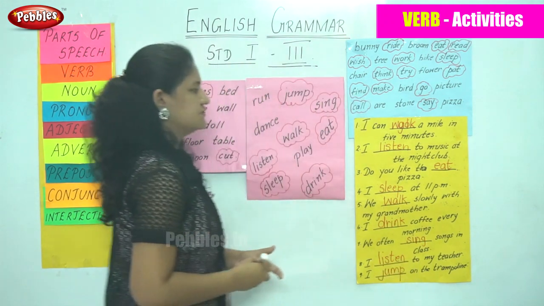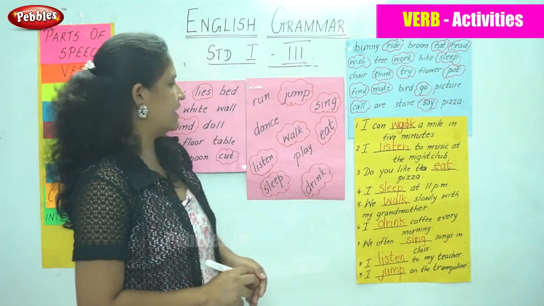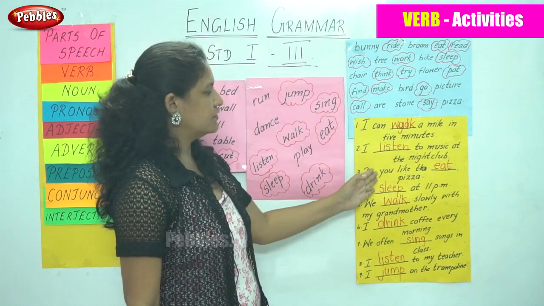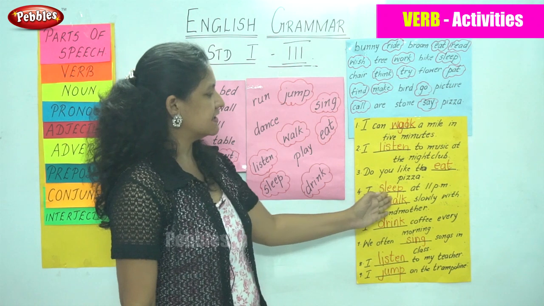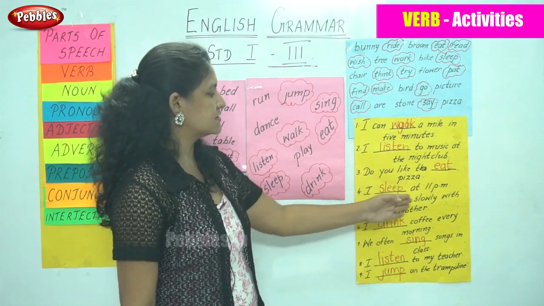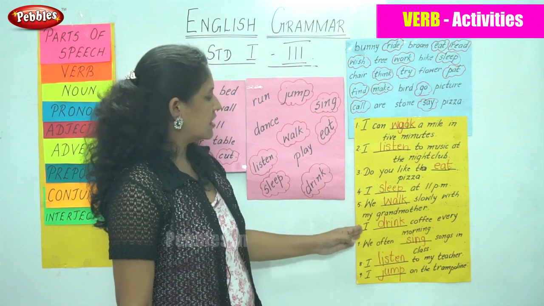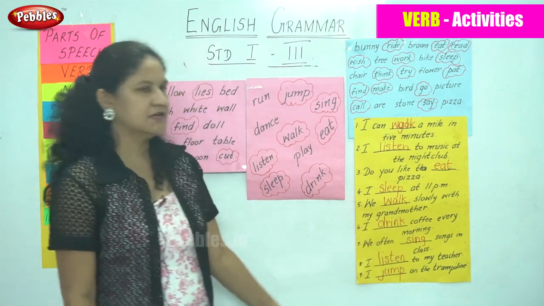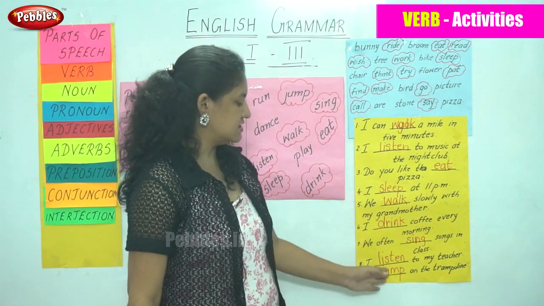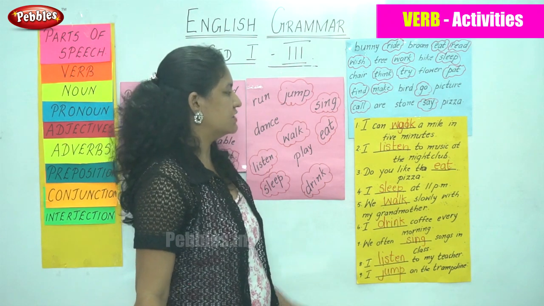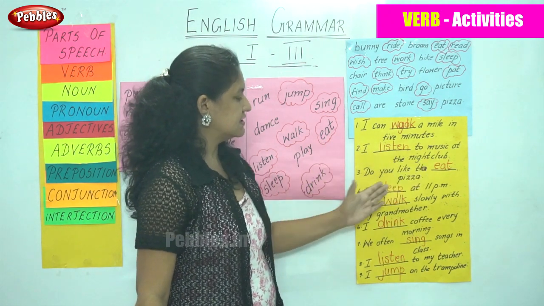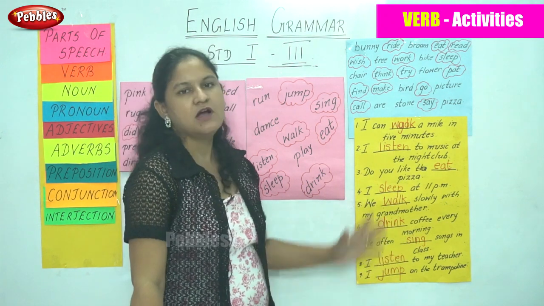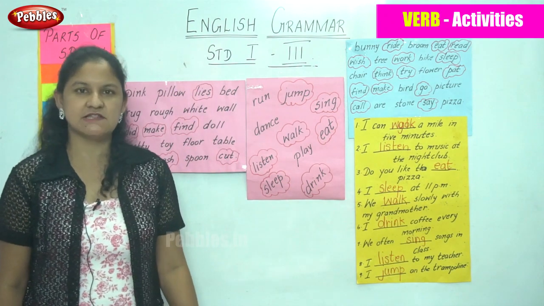So I repeat these sentences once more. I can walk a mile in 5 minutes. I listen to music at the nightclub. Do you like to eat pizza? I sleep at 11 p.m. We walk slowly with my grandmother. I drink coffee every morning. We often sing songs in class. I listen to my teacher. I jump on the trampoline. So the words walk, listen, eat, sleep, walk, drink, sing, listen, jump are all the verbs or the action words in the sentences.